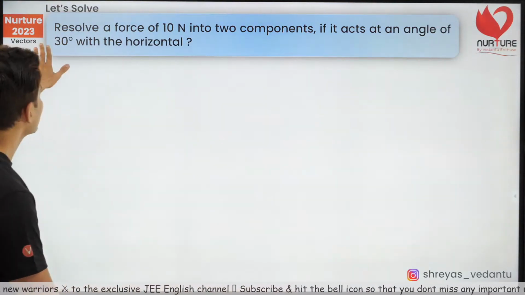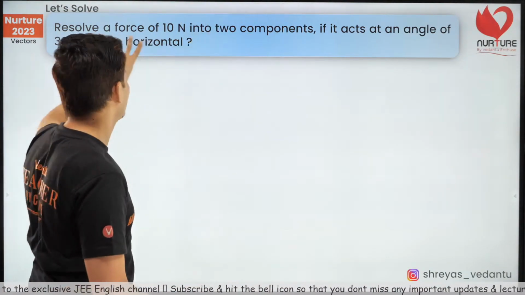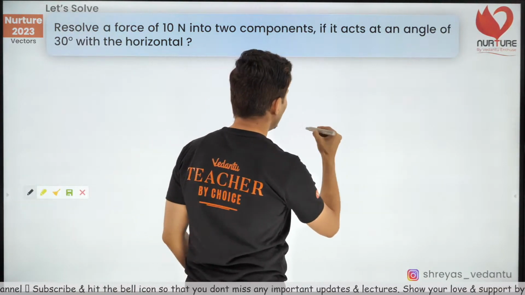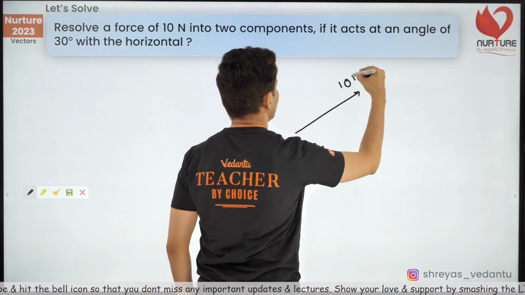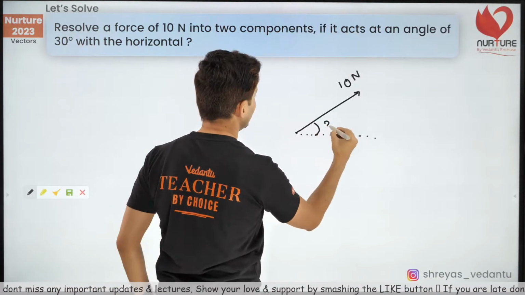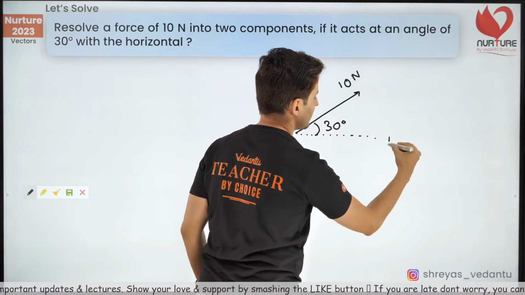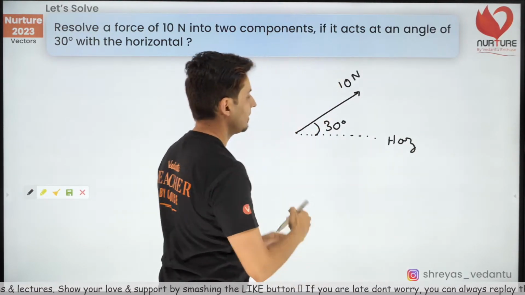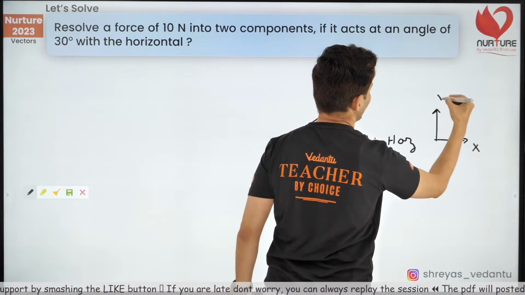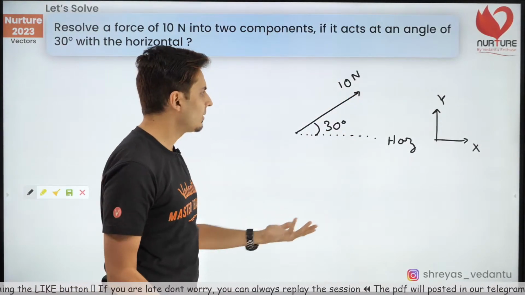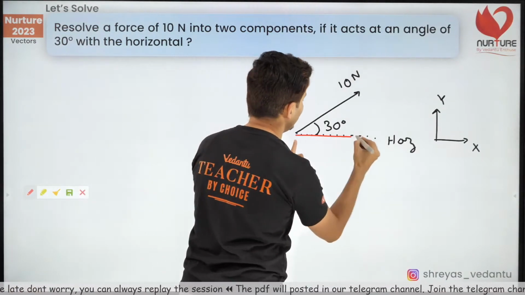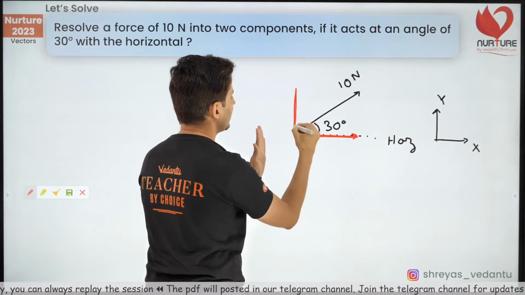Okay, let's do this. Resolve a force of 10 Newton into two components if it acts at an angle of 30 degrees with the horizontal. So there is a force of 10 Newton and it acts at an angle of 30 degrees with horizontal. This is my horizontal, and this is my vertical. Let's just take for simplicity, this is x-axis, this is y-axis. Sign convention, this is x, that's y. Okay, let's split this apart and see what we get. First of all, I can split it something over here and something over here.